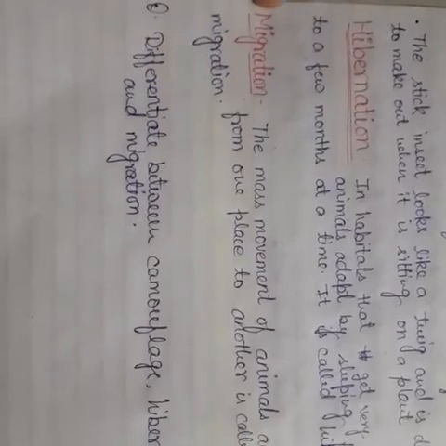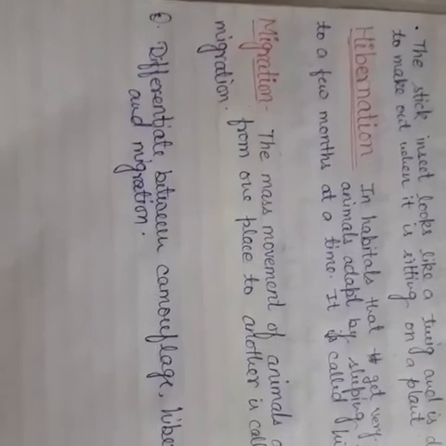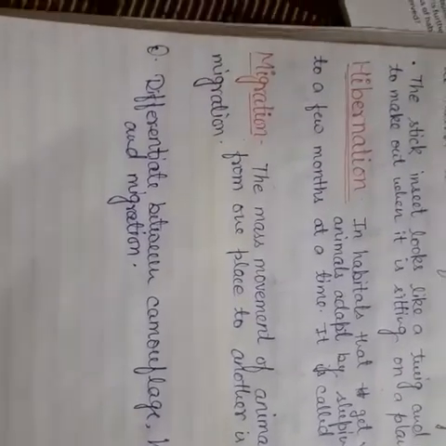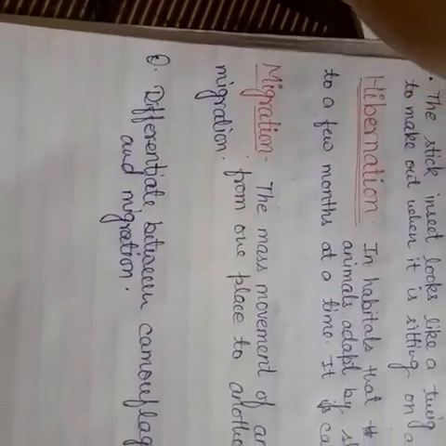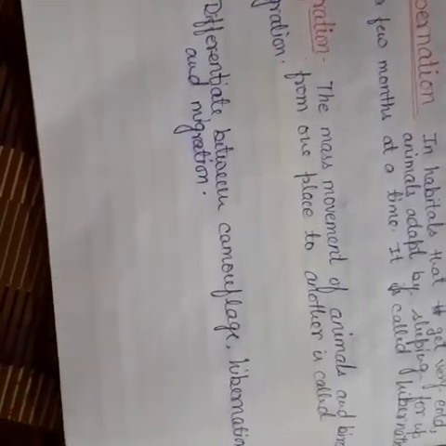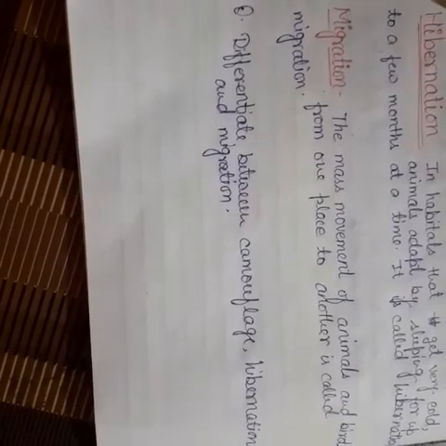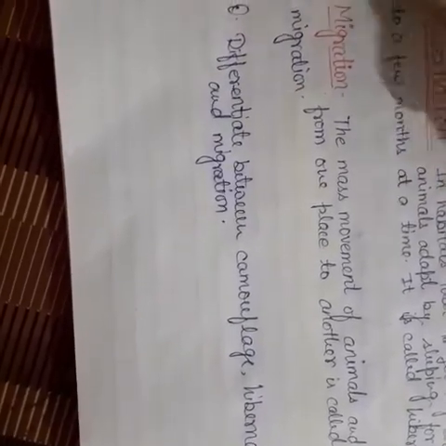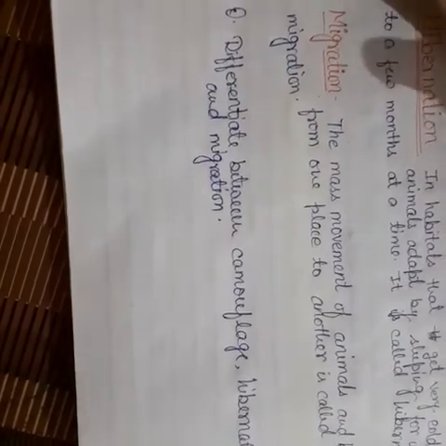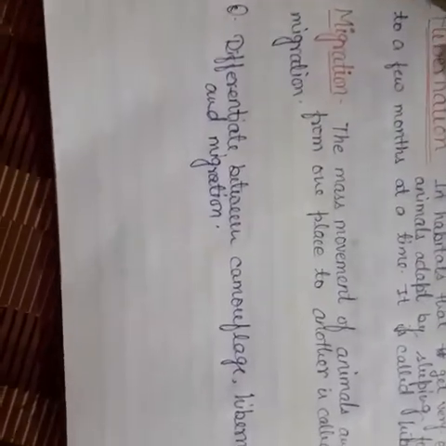The third one is migration. The mass movement of animals and birds from one place to another is called migration. Again, the mass movement of animals and birds from one place to another for breeding, feeding, or to protect themselves from harsh weather conditions is called migration. Migration is when animals leave their habitat for another one that has better climatic conditions.